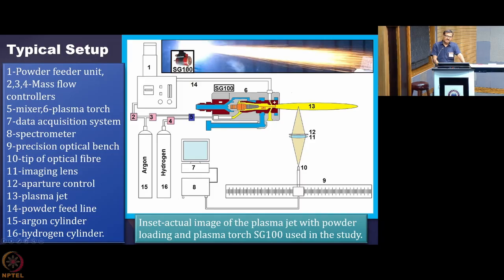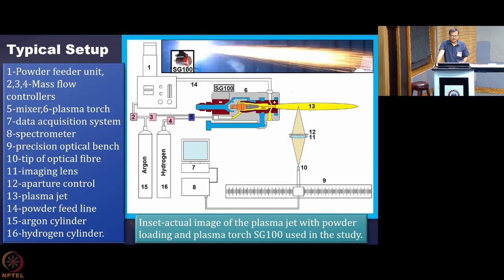If the CCD is saturated by the intensity, then you will not get the variation of intensity of different spectral lines. You will get all at uniform temperature. So that is of no use. So you should control the intensity using the aperture 12 in such a way that you get the spectra without any saturation.